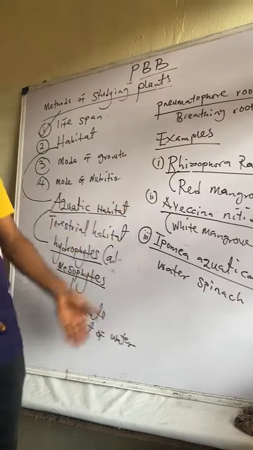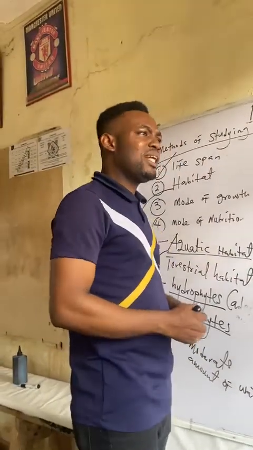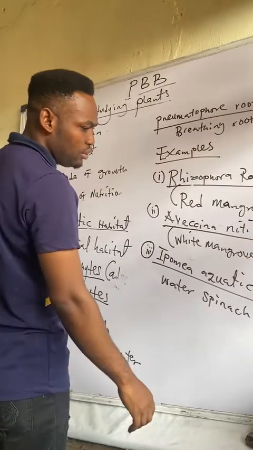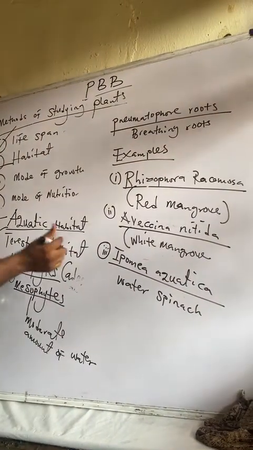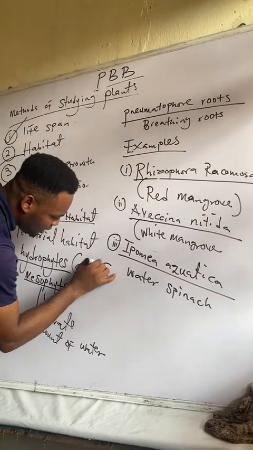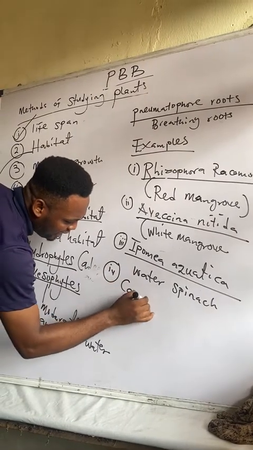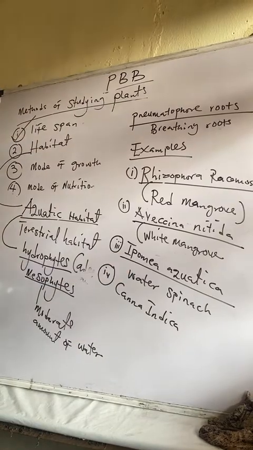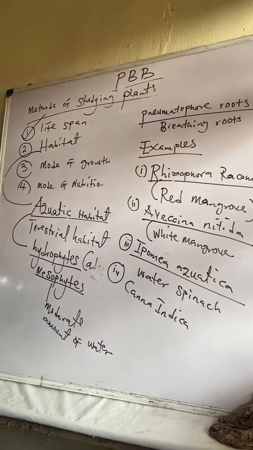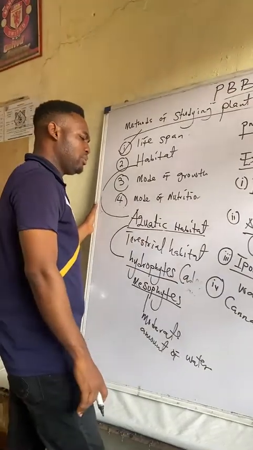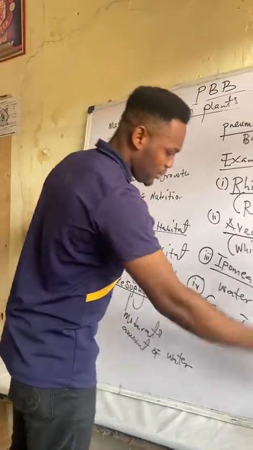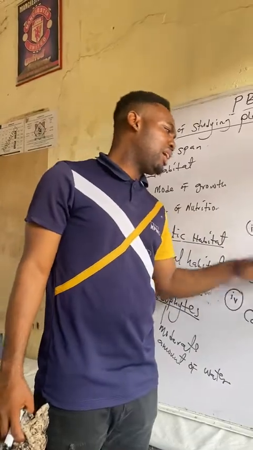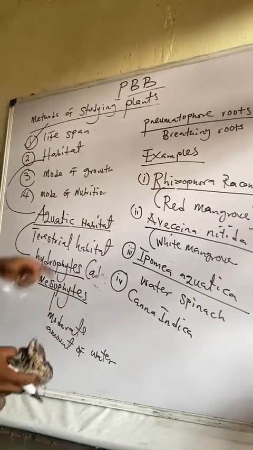All these ones are examples of aquatic plants. All of them live in bodies of water and they have pneumatophore roots. There is also the Canna indica, and that is Canna lily. All right. Also, water lily is another example. I will have plenty of examples under this, but for the strength of the examiner, I will leave it at these ones.